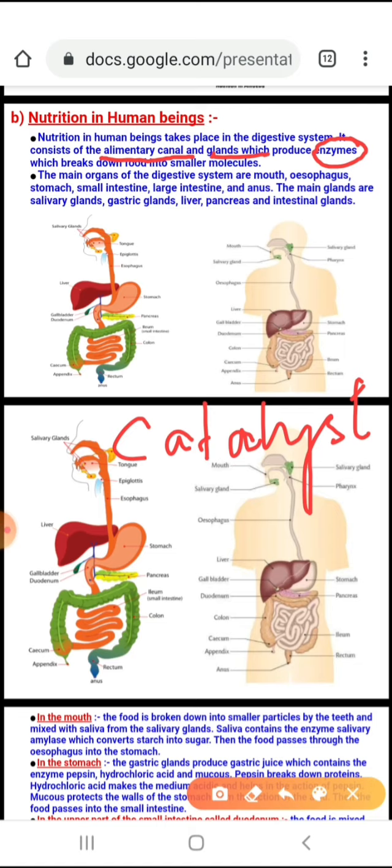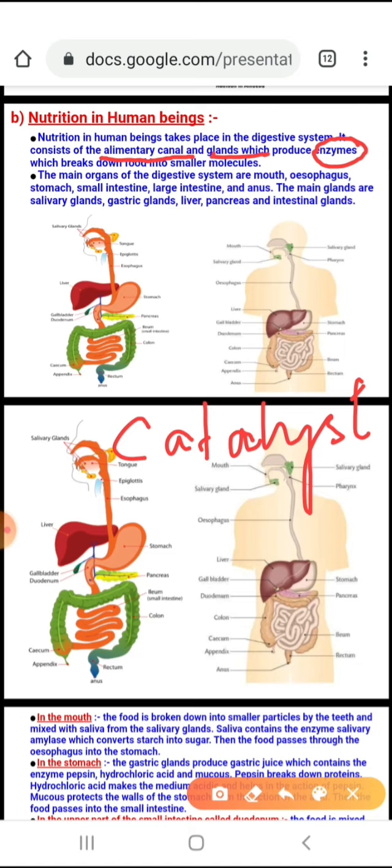We are studying digestion in human beings, right? Nutrition in human beings is also the same, and digestion is a part of the nutrition process. I hope you have understood this concept. What is the difference? Nutrition is a complete process, but digestion is a part of the nutrition process.